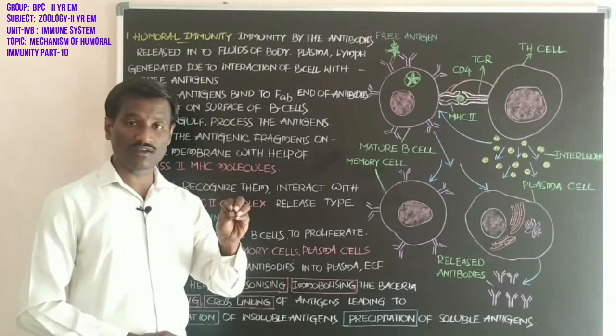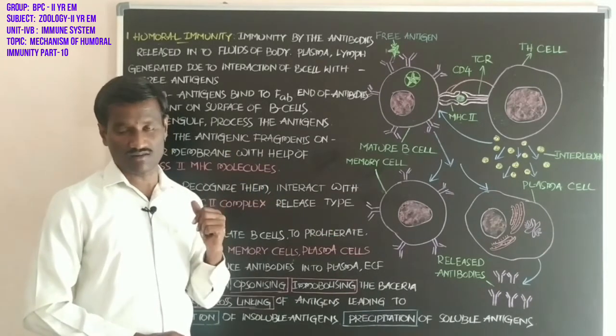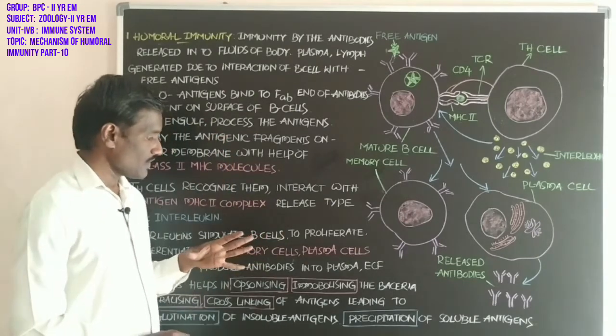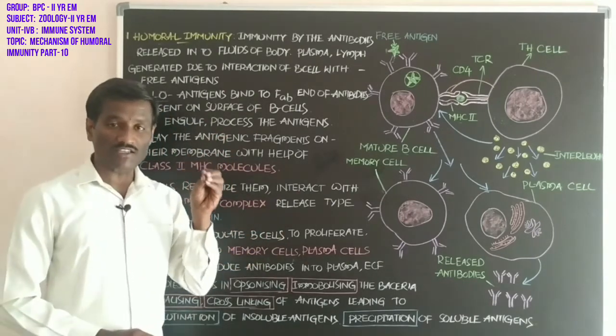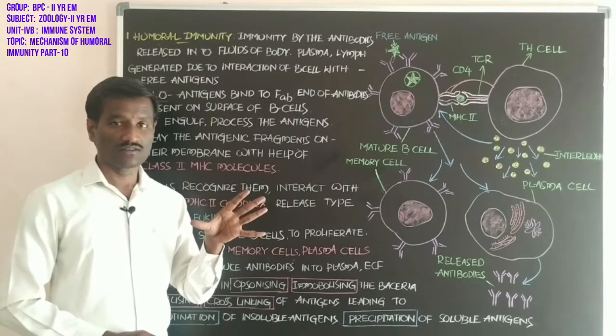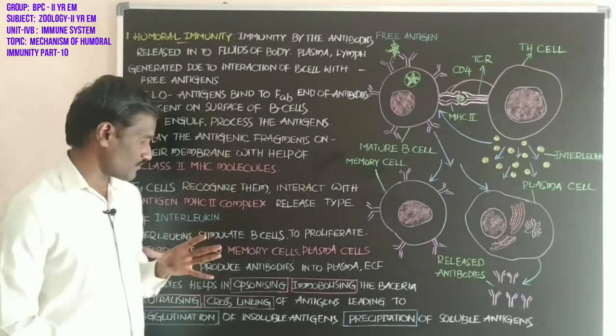The fluid present outside of the cell is called extracellular fluid. So plasma cells produce antibodies into the plasma and extracellular fluid.